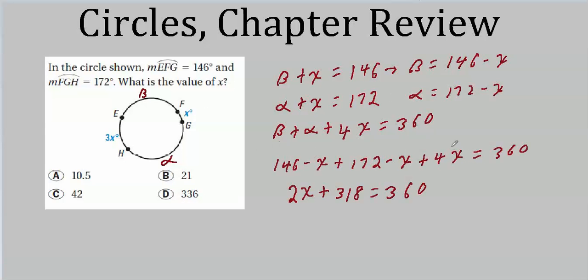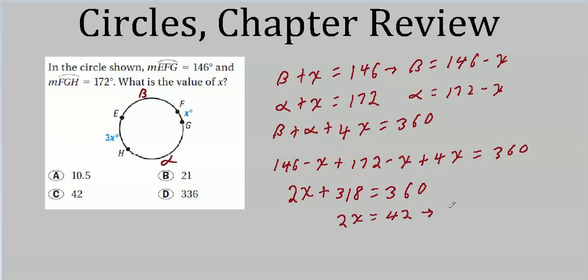Now we just have to rearrange everything. We got minus X plus 4X. That'll leave us with 2X. We've got 146 and 172. That's 318. So we subtract 318 from each side and get that 2X equals 42.